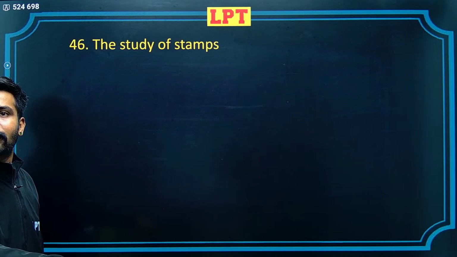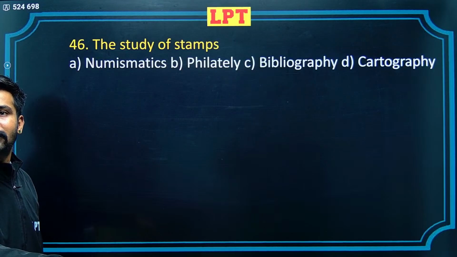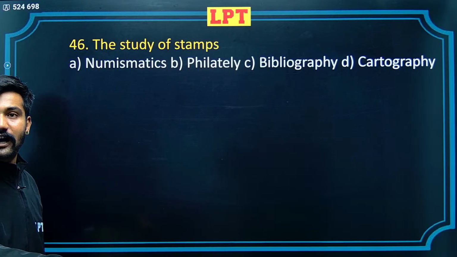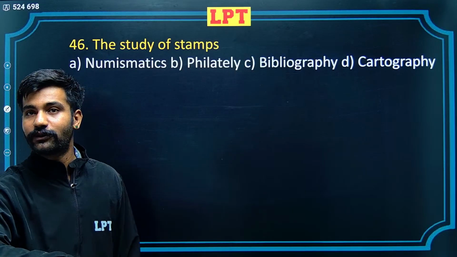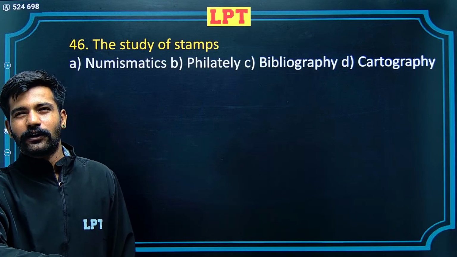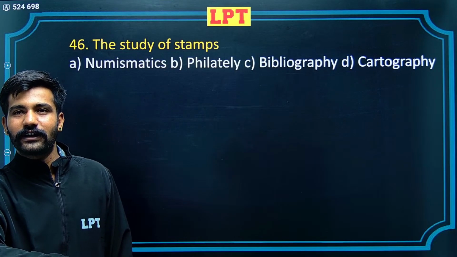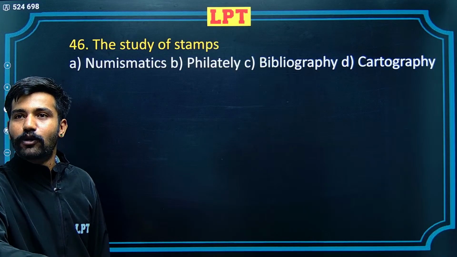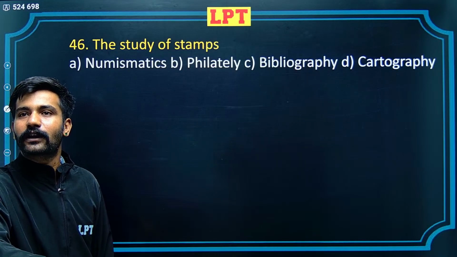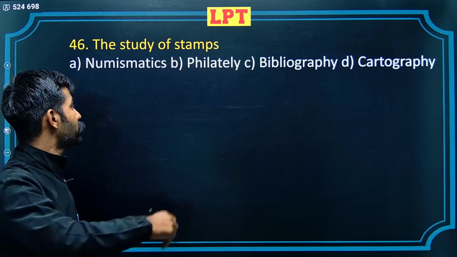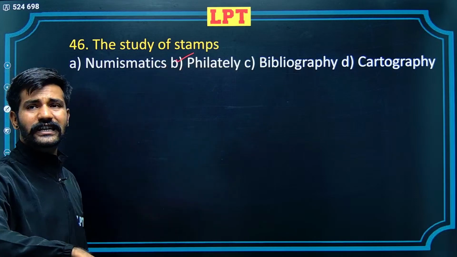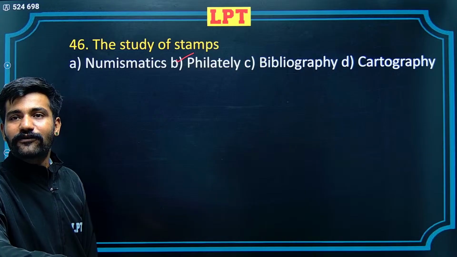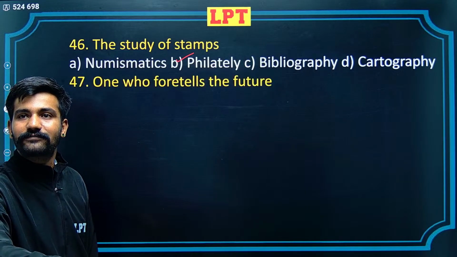Next, the study of stamps. Numismatics, philately, bibliography and cartography. Cartography would refer to maps. The word bibliography has the root word biblio, books, study of books. Philately is the correct alternative here. Numismatics is love for the collection of coins and different currencies.